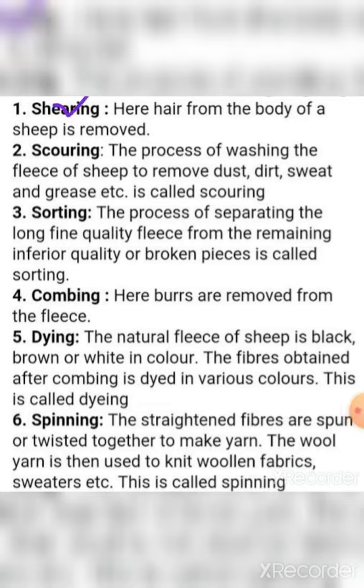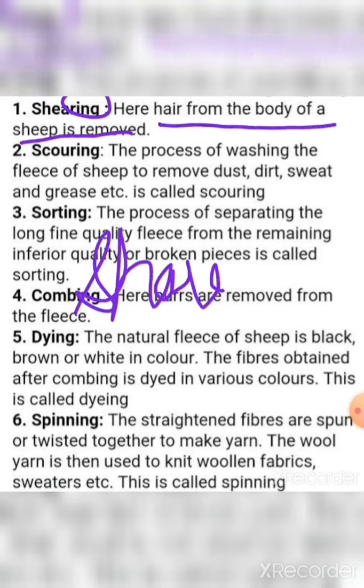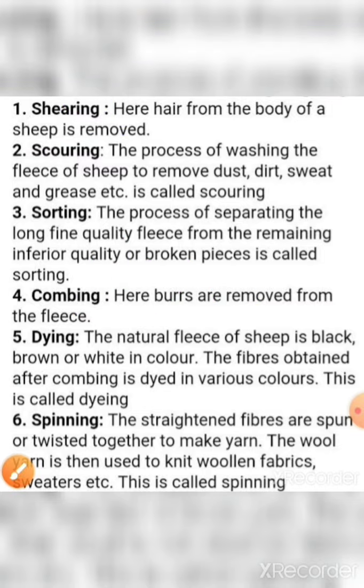Now students, what is shearing? Shearing is a process where hair from the body of sheep is removed, meaning shaved, as we learned in the previous slide.